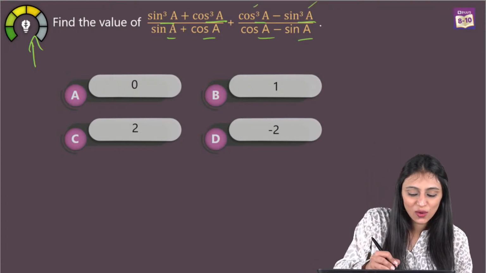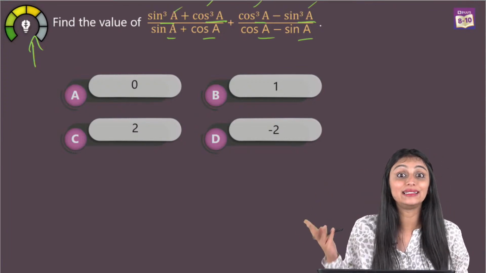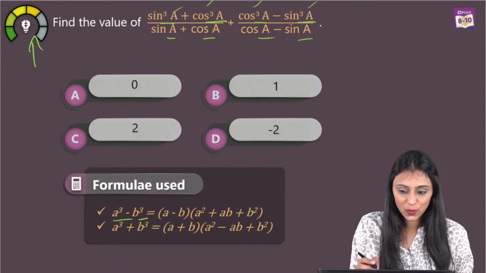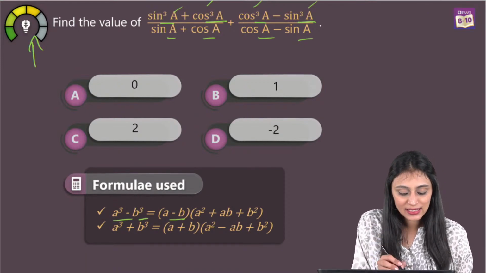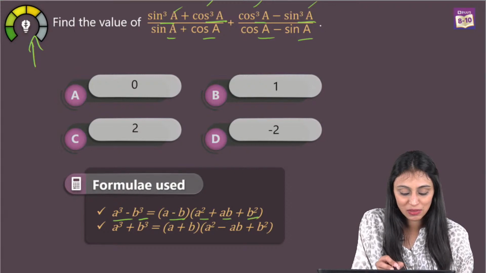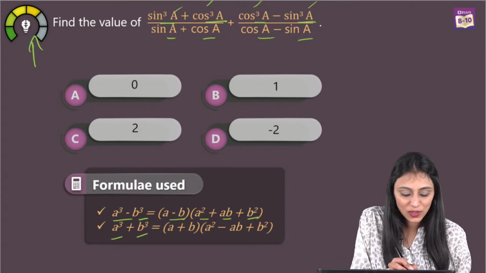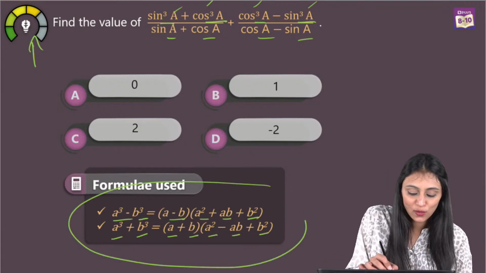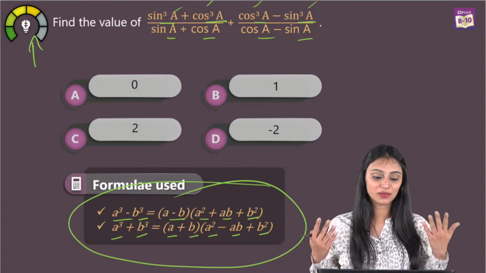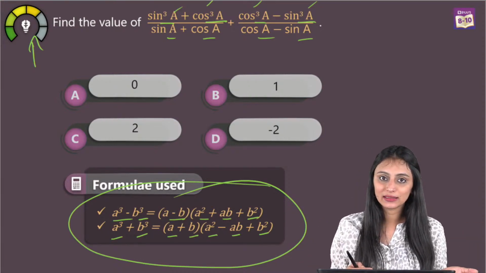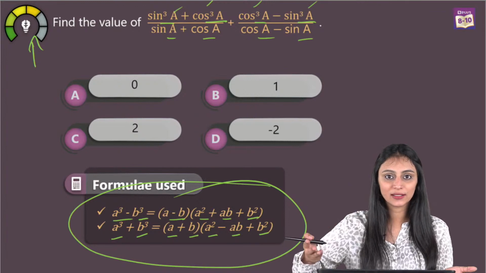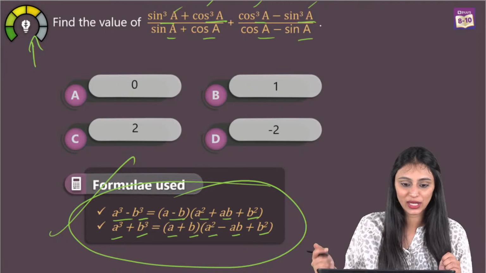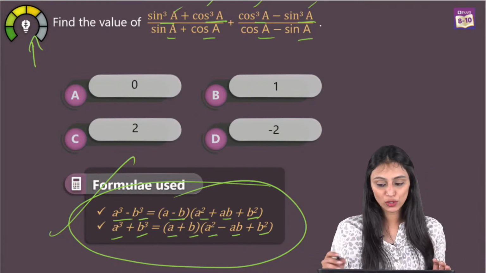See, when you see cubes over here, the first thing that clicks in our mind is an identity, right? So a cube minus b cube can be written as a minus b times a square plus ab plus b square, right? And a cube plus b cube can be written as a plus b times a square minus ab plus b square. I hope that all of you remember these identities, right? Sometimes we learn them in grade 9 in the polynomials chapter, but by the time you go to class 10, you have forgotten all these identities. This is important, so please learn them, right? These are the identities that I'm going to use here.